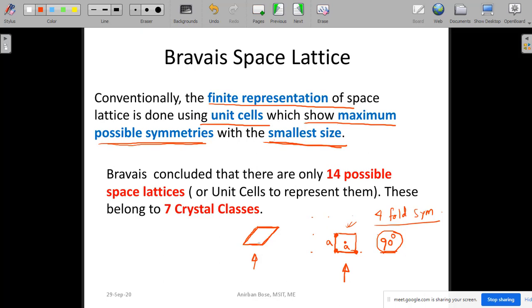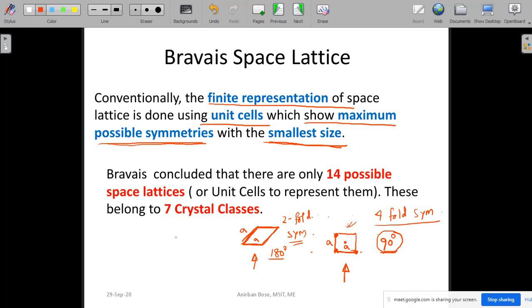It is clear that after 180-degree rotation you will get a symmetry, not after every 90 degrees. Even if you consider this A and A, these two are the same, even in that case you do not get symmetry after every 90-degree rotation. In this case you will get symmetry after 180-degree rotation. That means it's a two-fold symmetry.